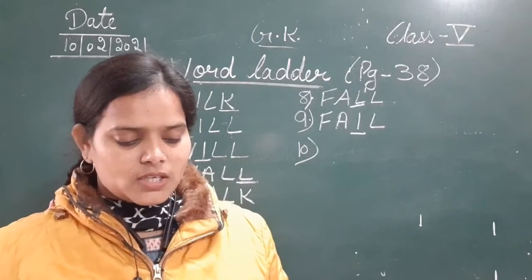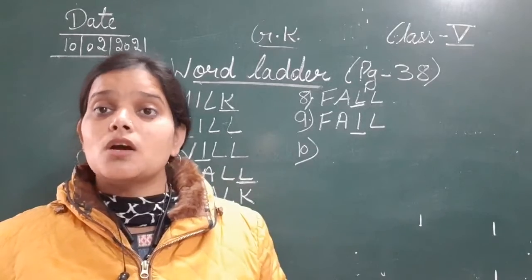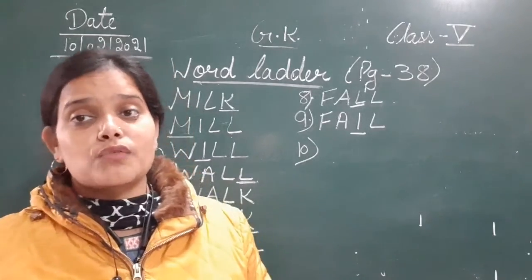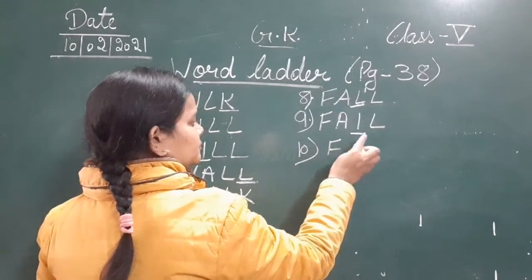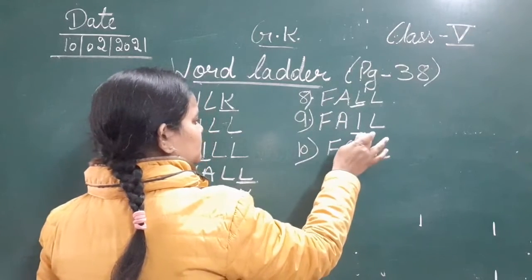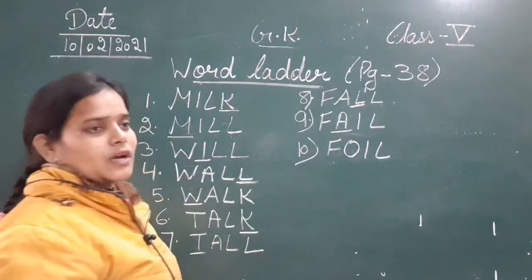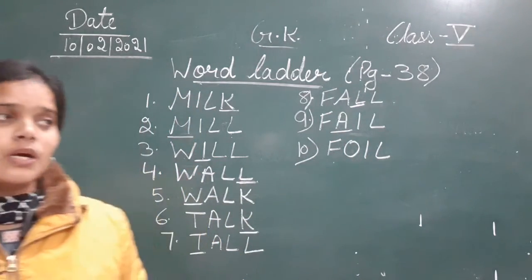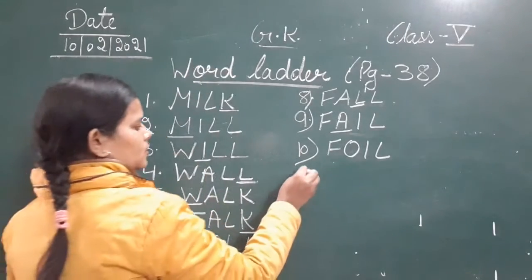So here they have said a silvery sheet to cover and keep food fresh, that is foil. F-O-I-L. We have changed the A here. After changing A, we have written O. That is foil, a silvery sheet that is used for keeping your food fresh.